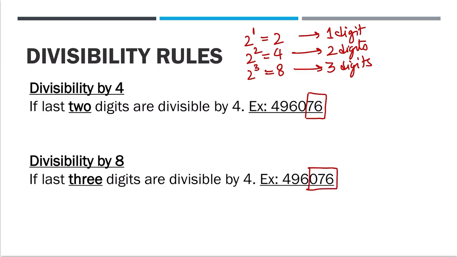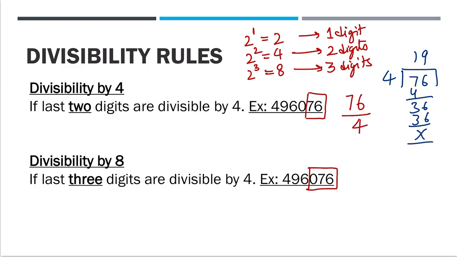This we know. Now 76 divided by 4. Is 76 divisible by 4? You can check. If we check 76 divided by 4, we'll get 19. I hope this is clear that 76 is completely divisible by 4. So hence we will say this 496076 is also divisible by 4.